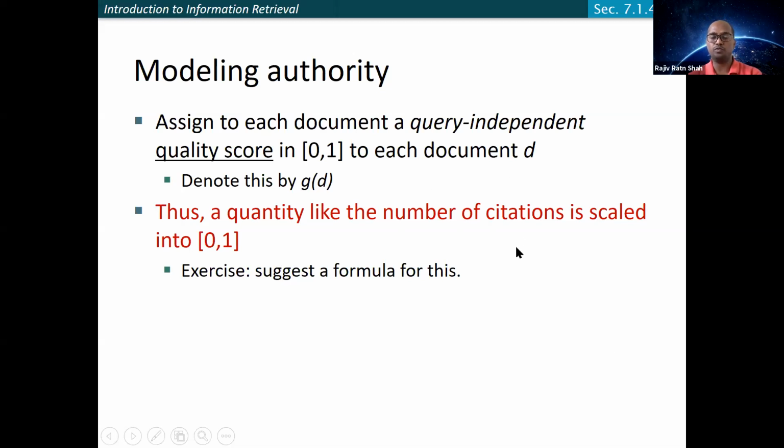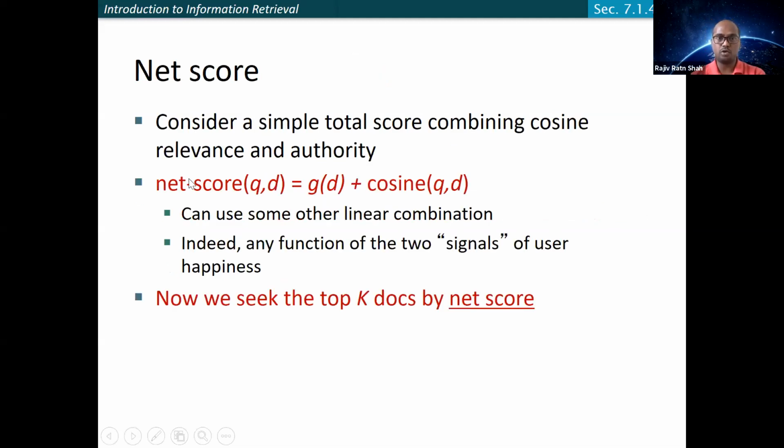And similarly, you can do this for all other types of documents based on the source, based on the author, based on other criteria that you have. Once you have this quality score, you can compute the net score for a given document for a given query. You simply add g(D), that is the quality of the document, plus the cosine similarity for the given query. In this way, you compute the two signals and see whether the user is happy or not. The user wants quality documents, so he'll be happy with this. The user wants relevant documents for a given query, so the user will be happy with this. And in this way, you can compute the net score.